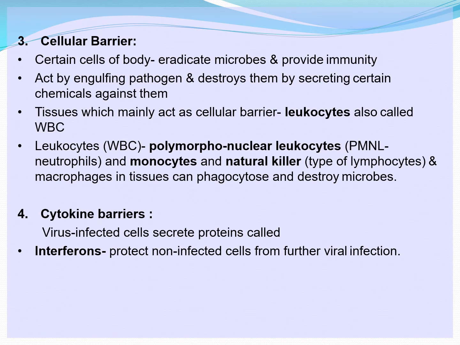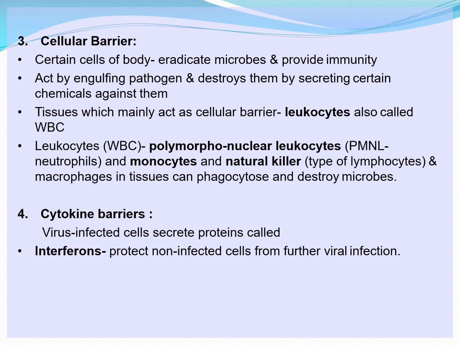Next is the cellular barriers. What do you mean by that? Certain cells present in our body act as barriers. What are they? Leukocytes, lymphocytes, monocytes, all these are there. Let us see how they do it. Actually, they act by engulfing pathogens and destroy them by secreting certain chemicals.